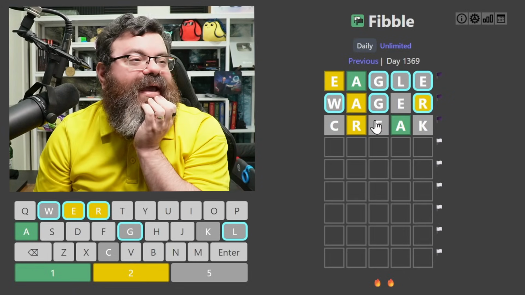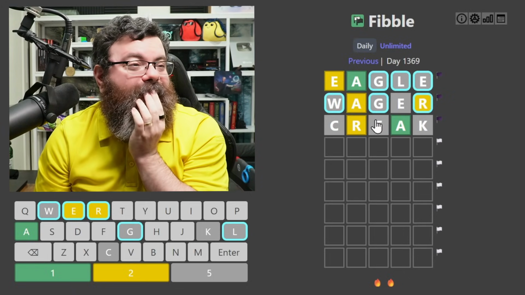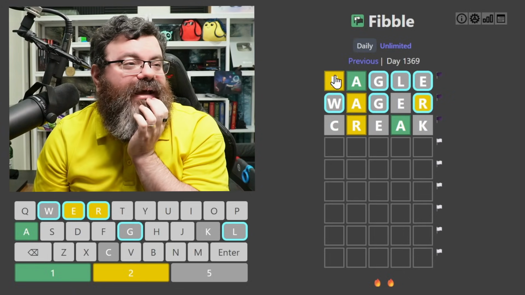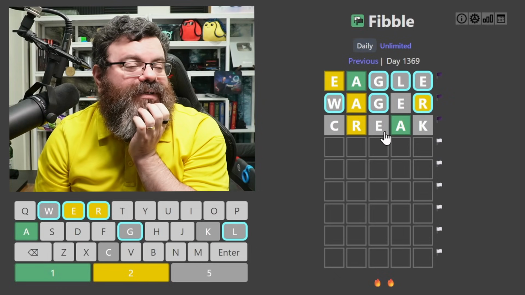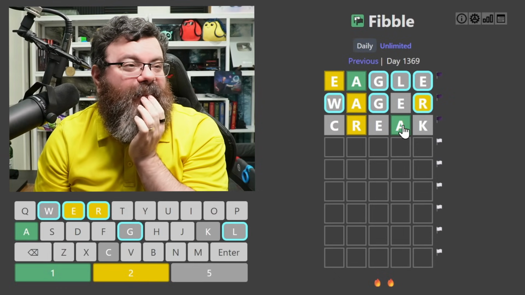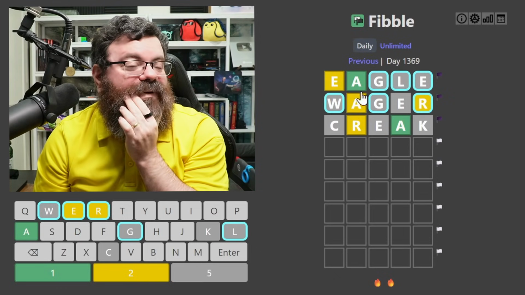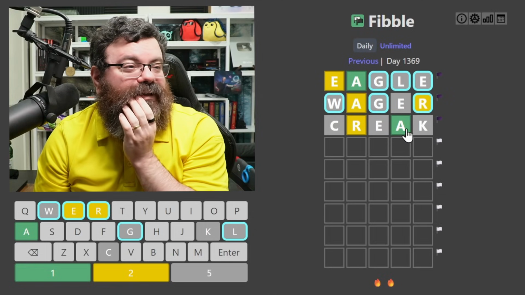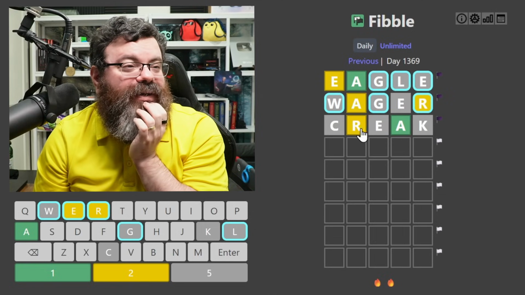We've got the E gray again. So with the E gray again, there's a lie between these two, which means we definitely know there's an A in the word. But we always knew that. The R is agreeing.